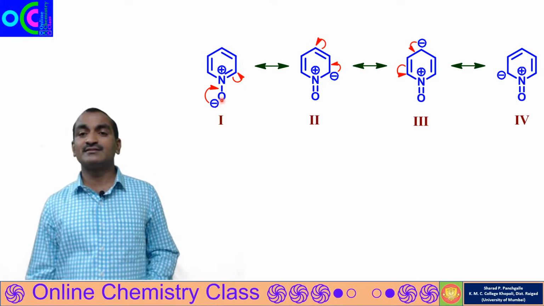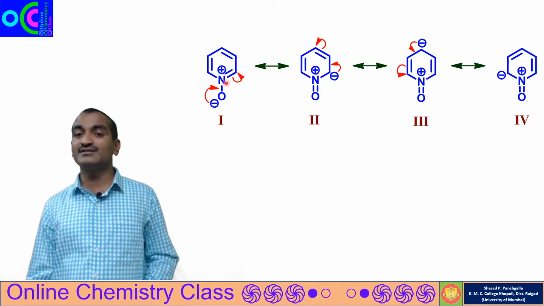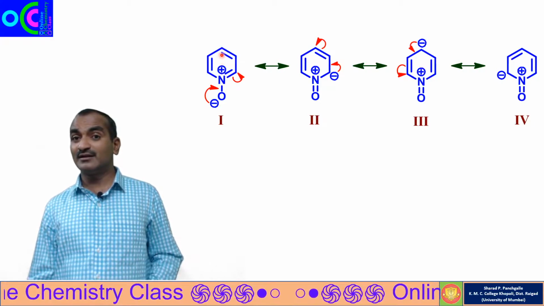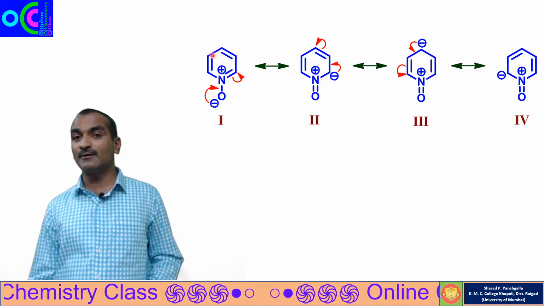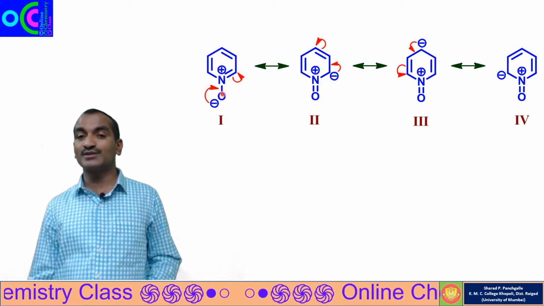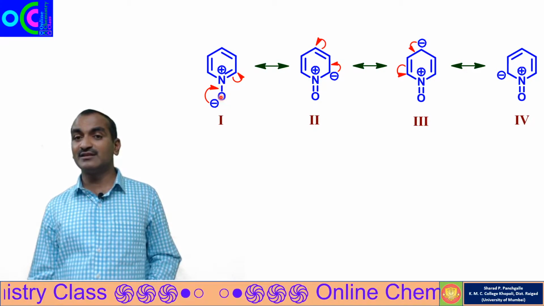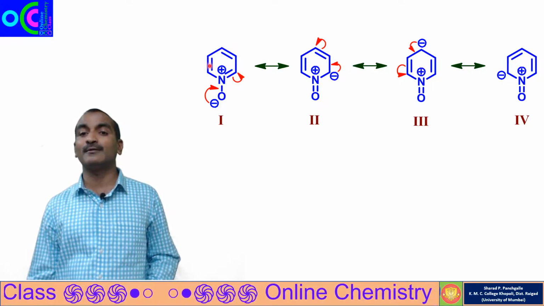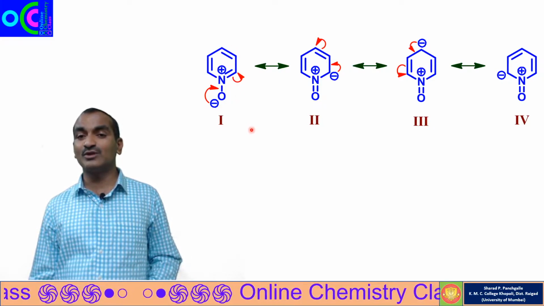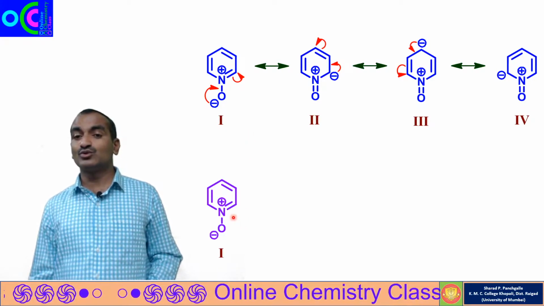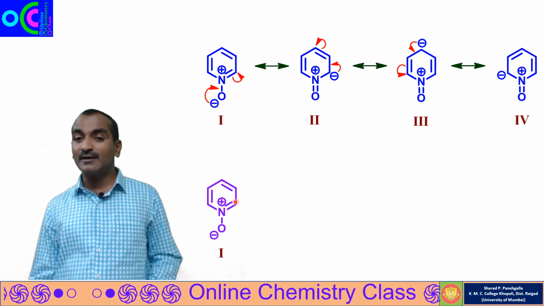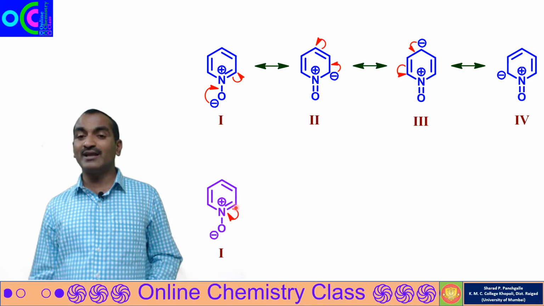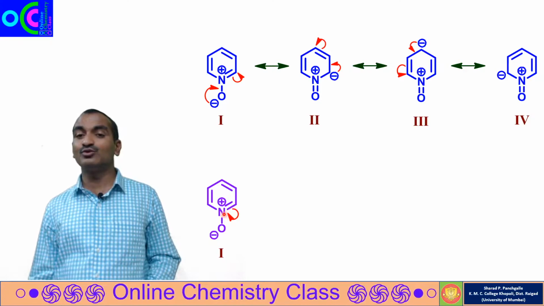Here we have discussed the donation of electrons from oxygen to nitrogen, but in pyridine N oxide there are 2 types of electron donation: carbon to nitrogen to oxygen, and the second one is oxygen to nitrogen and nitrogen to carbon. So we have discussed the second one. Now we will discuss the first one, the donation of electrons from carbon to nitrogen. Consider these 2 pi electrons will be given to the nitrogen.